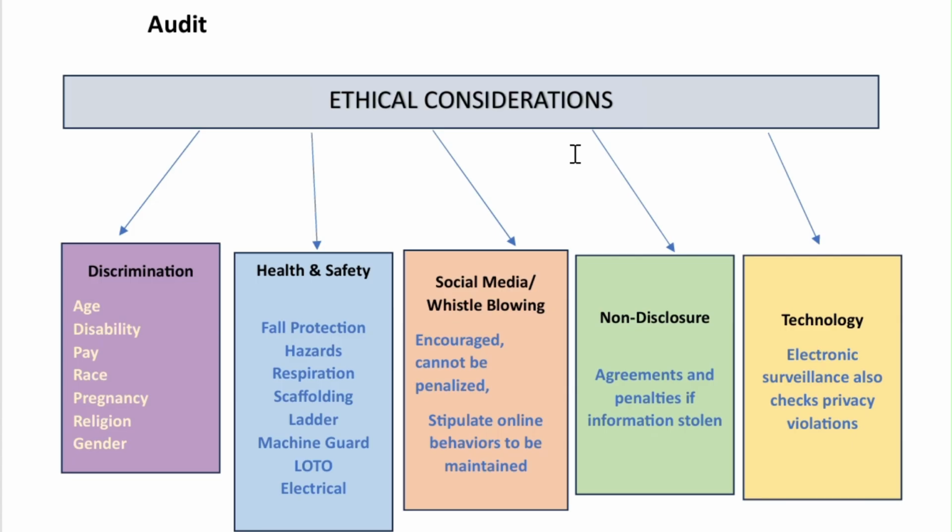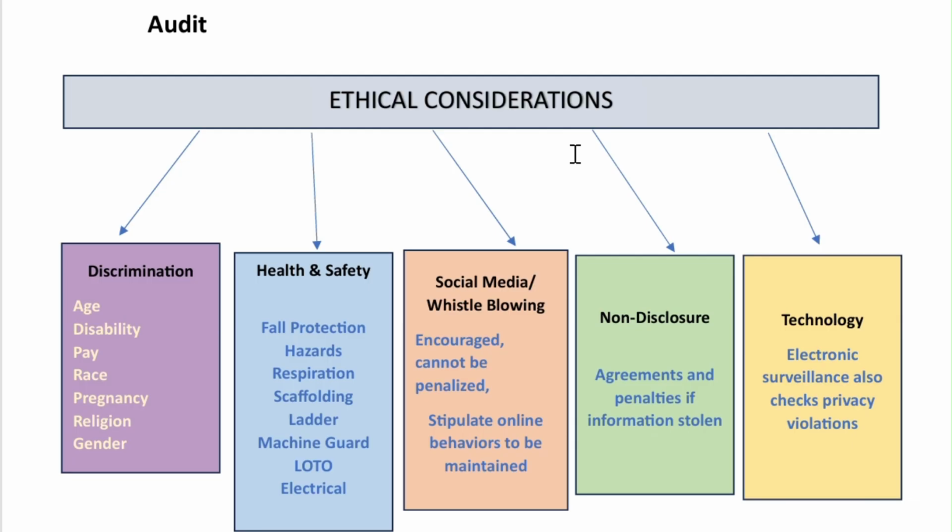Another is non-disclosure. When a company engages with a vendor or client, there are chances the intellectual property is leaked. So to avoid those, an agreement should be formed, and if the information is stolen, the penalty should be imposed on those parties. And there is the technology part. As cybercrime is significantly increasing, technology has to be checked on. Electronic surveillance must be carried out, and this should be disclosed to the employees even, and ethics is to be maintained just to not violate their privacy.